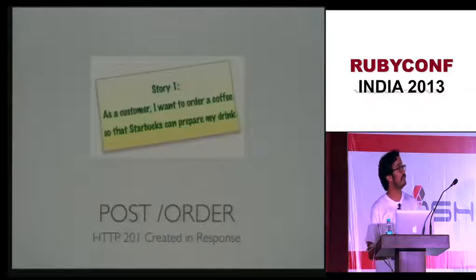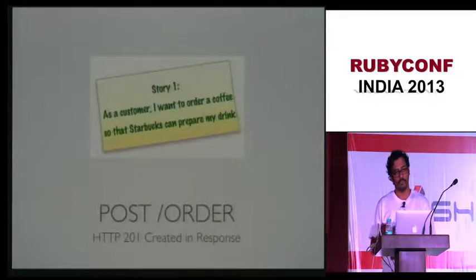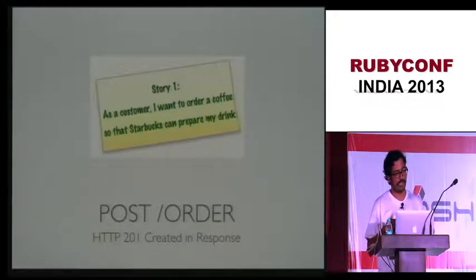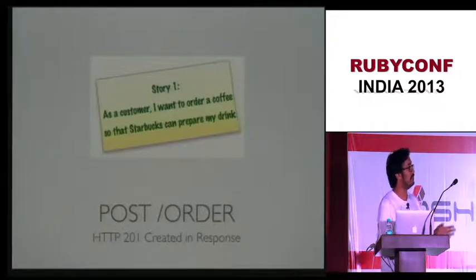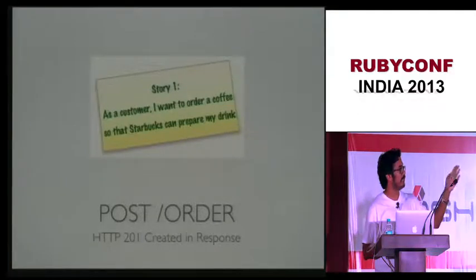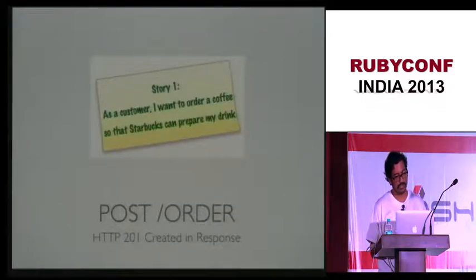So there are 4 stories. The first story is that there are basically 2 entities in this conversation. There is a barista, the person who serves coffee, and there is a customer. Let's say I am the customer. As a customer, I want to order a coffee. So when I order a coffee, I basically just tell the barista, give me this drink, which is a string. And the barista takes the order and he gives me a representation of an order, right? You're posting to the resource, post order, and you get either a 201 created in response to the order. If the coffee does not exist, you get a 404 or a bad request, or you get something basically.